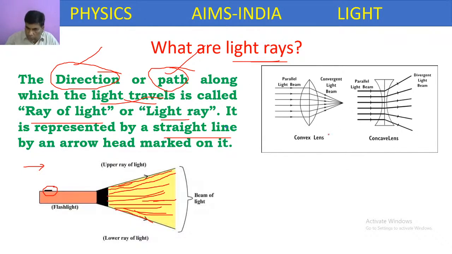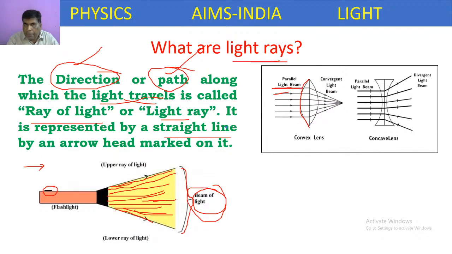Here, if you observe a convex lens or concave lens, you will learn about these types of lenses later. But a group of rays, the combination of a group of rays, is called a beam of light.